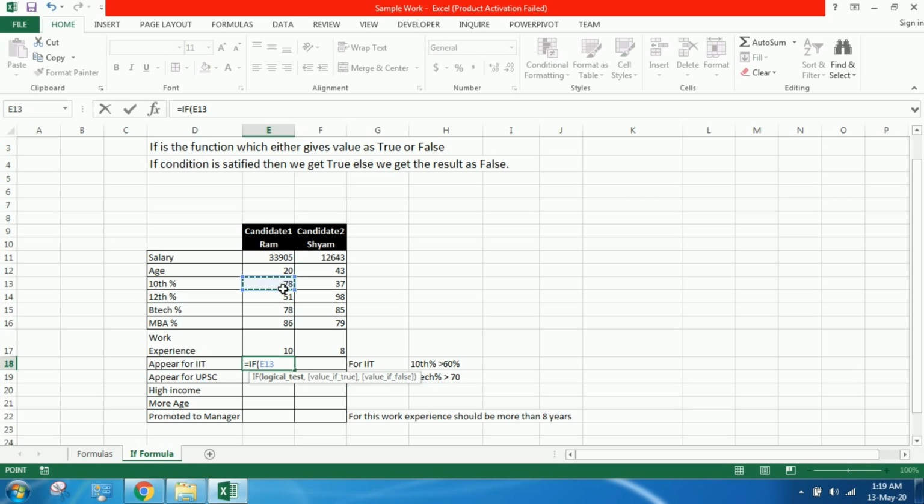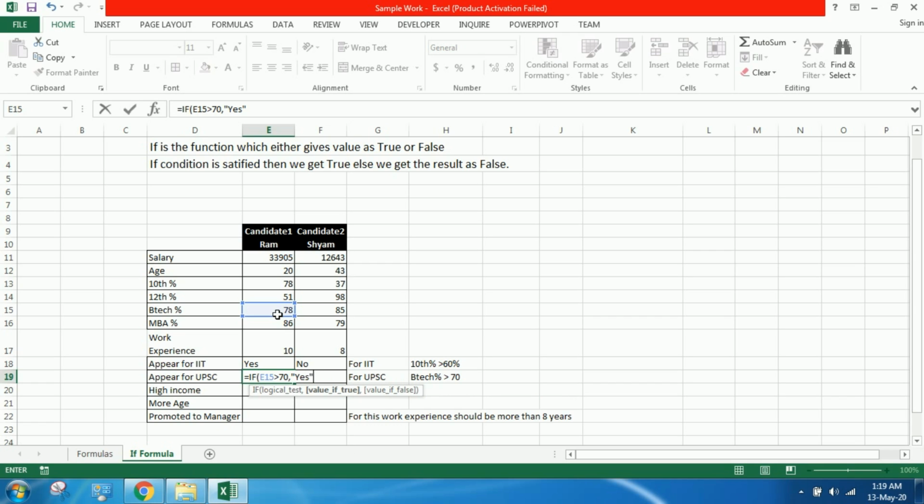So to check whether the person is eligible to appear for IIT, we use equal to IF percentage in 10th of Ram is greater than 60, then in double quotes, "Yes, he can appear for IIT exam", else "No". Yes, as Ram's percentage is 78, which is obviously greater than 60, and Shyam's percentage is 37, so he cannot appear for IIT.